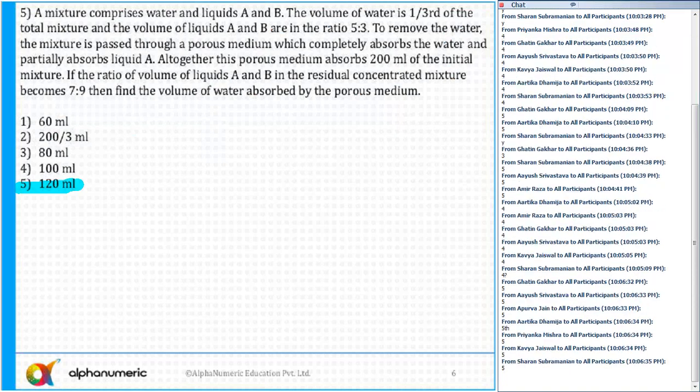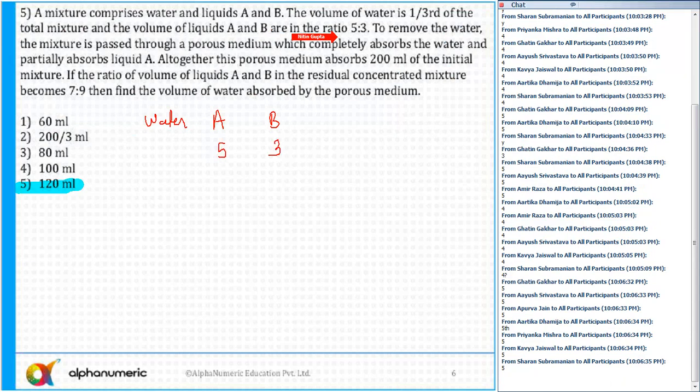Question number 5. When I was solving, I found out, I'll not say it's very difficult. A mixture comprises water and liquids A and B. So there are 3 parts here. The first part is water, then A, and then B. The volume of the water is 1/3 of the total mixture, and the volumes of liquid A and B are in the ratio 5:3. So A is 5, B is 3.